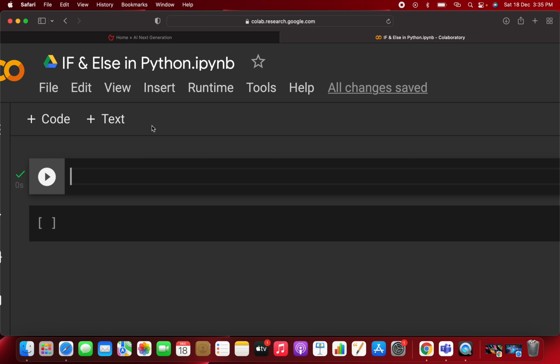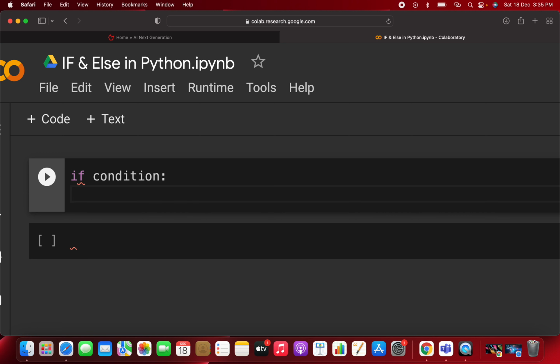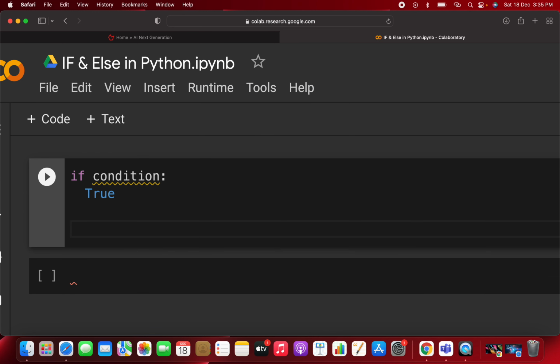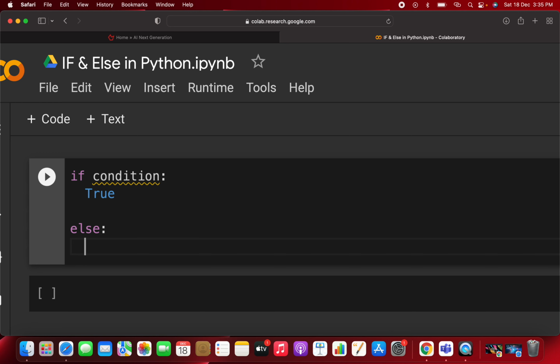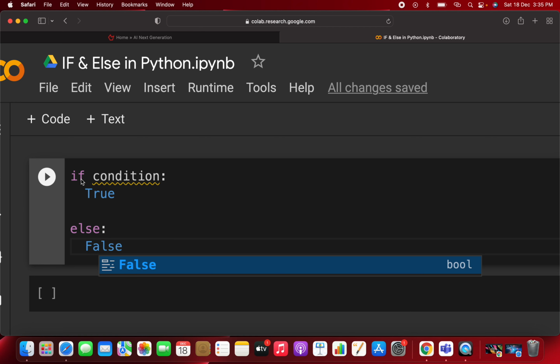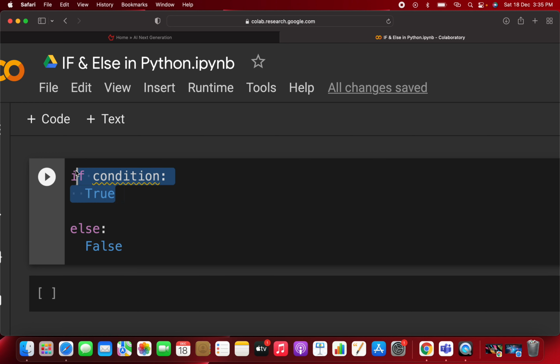If you are giving some condition, you write the condition here, and if this condition is true, then this particular block will execute. I'm just writing random syntax for that. And if this if condition is false, then you write here the false block. What does it mean? If this condition is true, this block will execute, and if this condition is false, this block will execute. So either this one will execute or this one will execute.